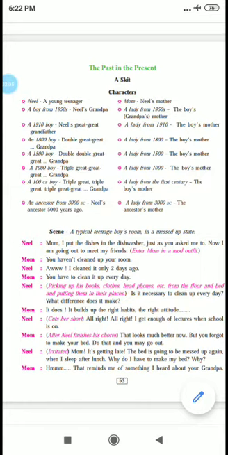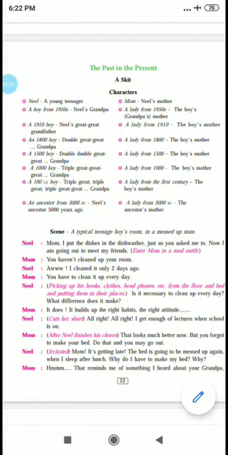The mod outfit and costumes will also be shown according to each era, like how we have developed in our costume and in our way of speech. If you go to 3000 BC, the way of speaking is very different to what we are speaking right now. So the mother also enters in a modern outfit and she says, "You haven't cleaned up your room."